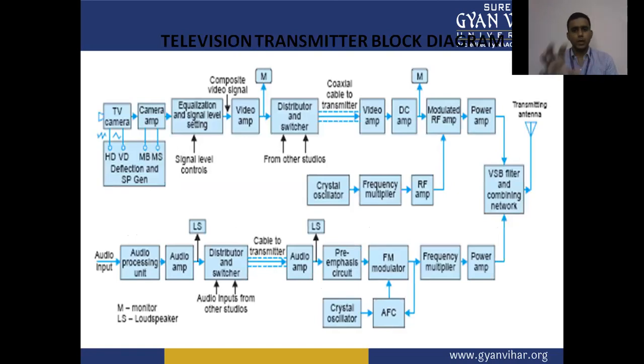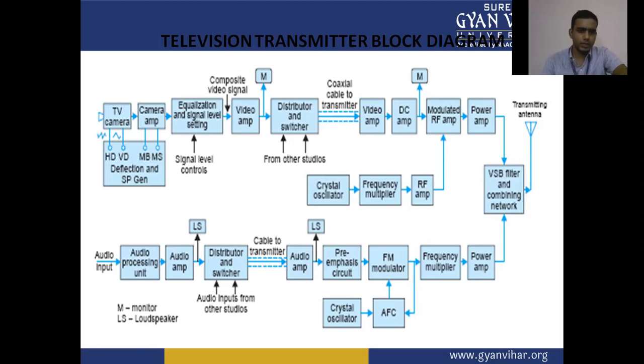This is the block diagram of the TV transmitter section. In this block diagram, we will understand how the video signal is generated at the transmitter section and how the audio signal is generated at the transmitter section, and how it is processed and transmitted to the combining network via the antenna.